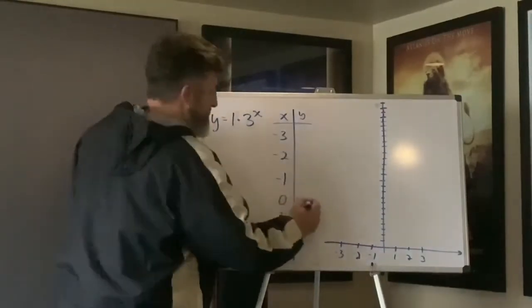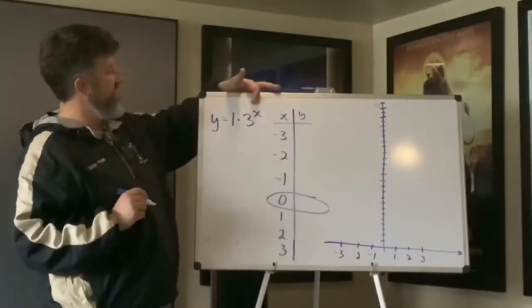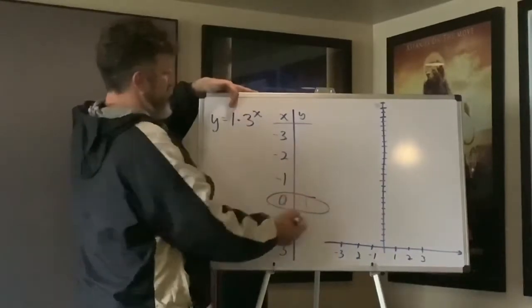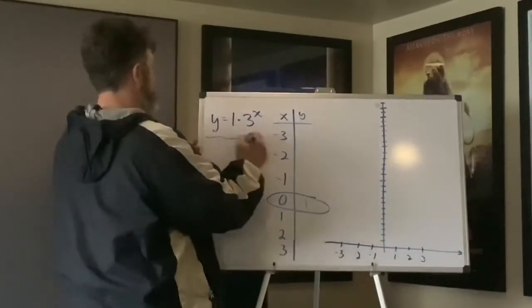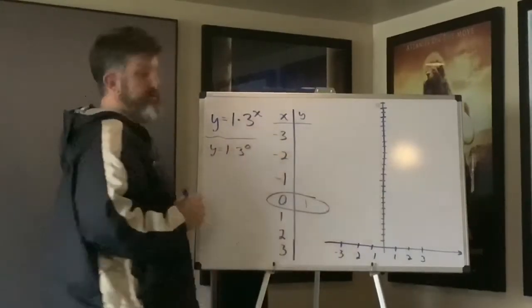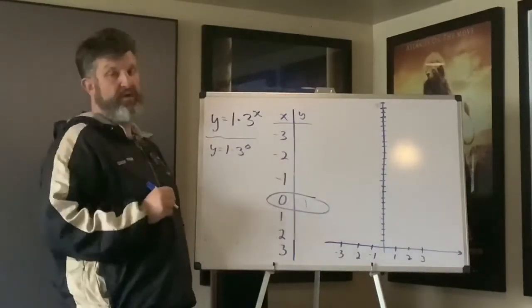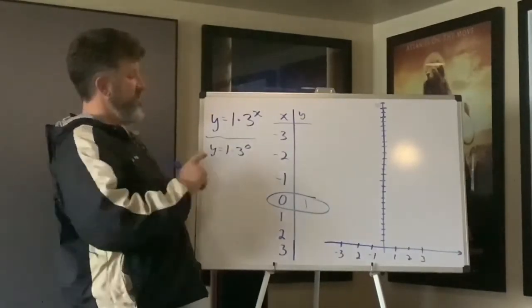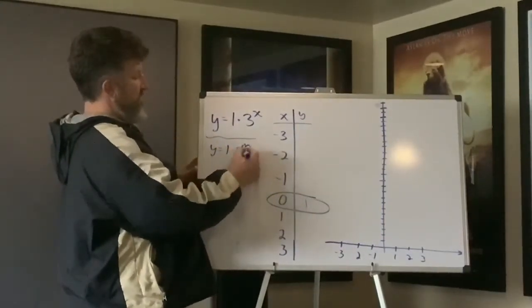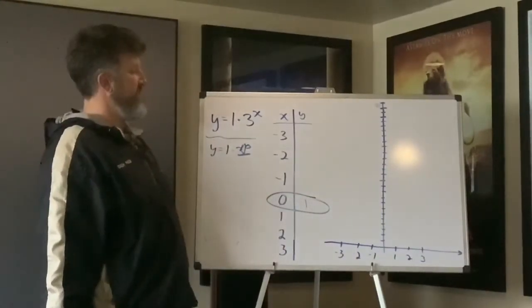Where I always start is right here at 0. Remember what I said, that number is our y-intercept. So we already know that this is 1. Well, how do you know that that's 1? Here's what we would do. We would say y equals 1 times 3 to the 0 power. Well, what is 3 to the 0 power? Anything raised to the 0 power is 1. We talked a lot about that previously. So we know this whole thing here is 1. 1 times 1 is 1. Bam.